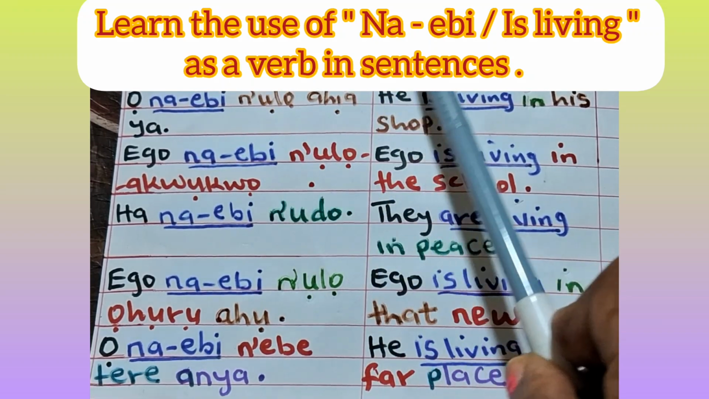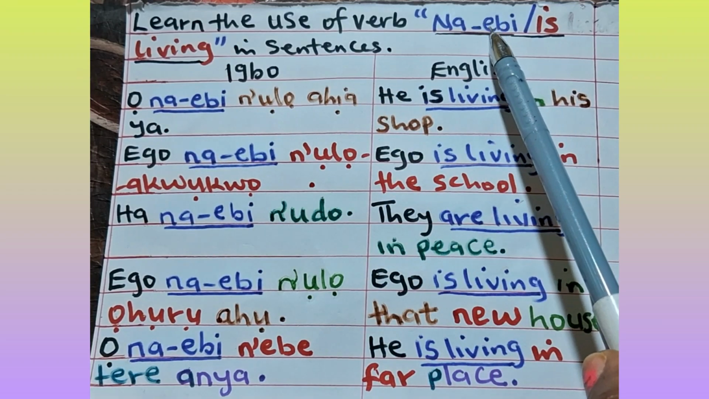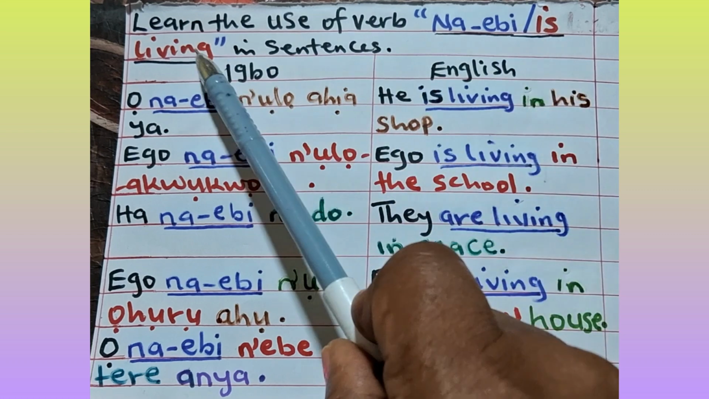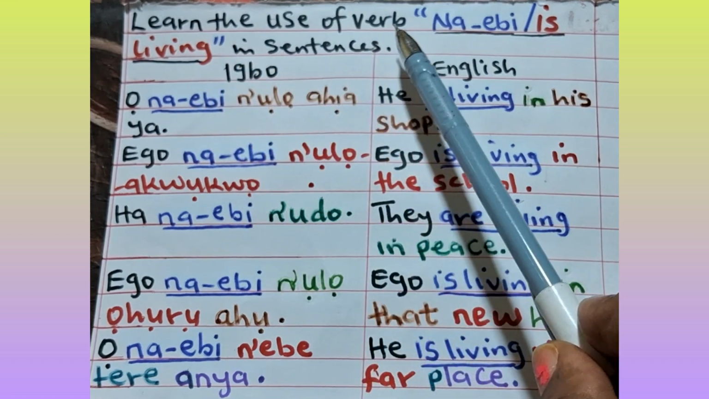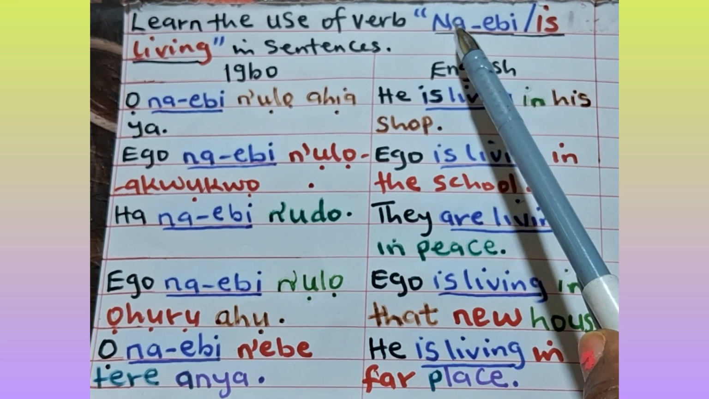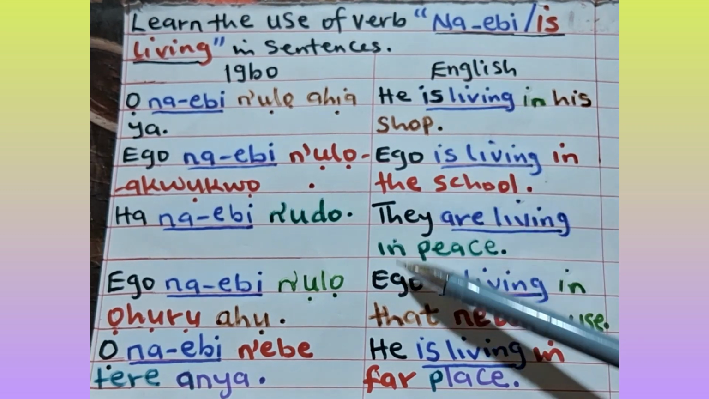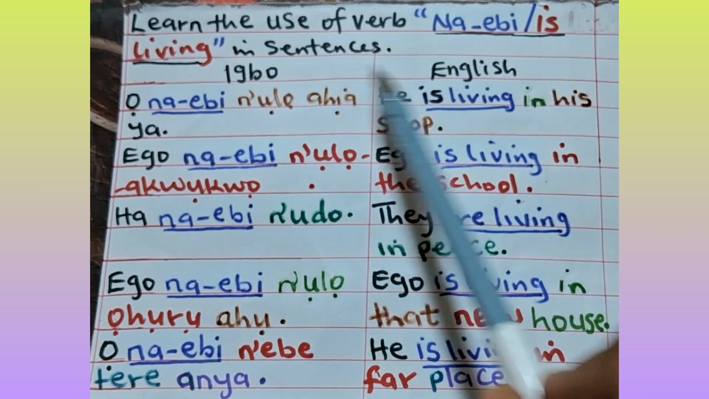Learn the use of verb na-ebi. In English, na-ebi means is living in sentences. We are going to use this verb na-ebi in our sentences right now. Let us start. Igbo, English.